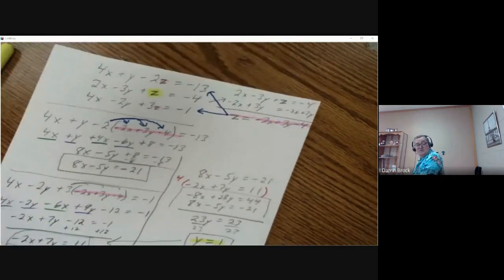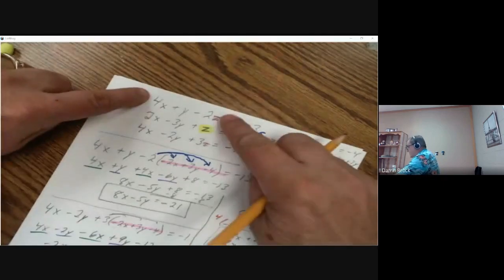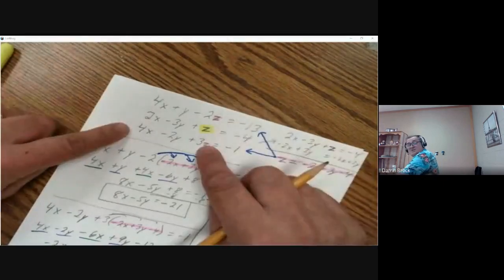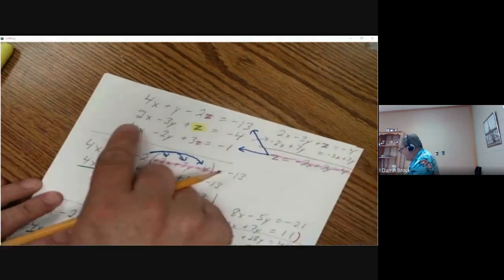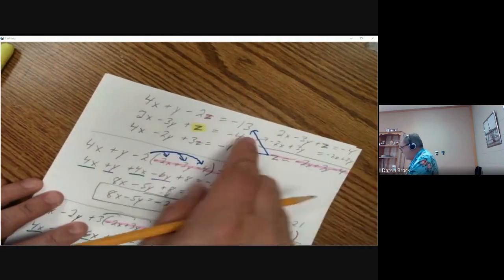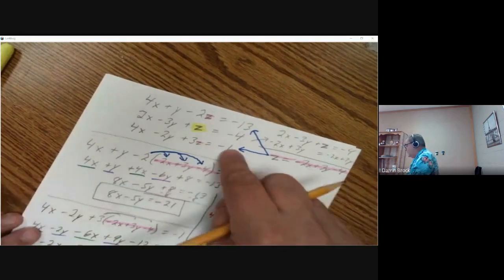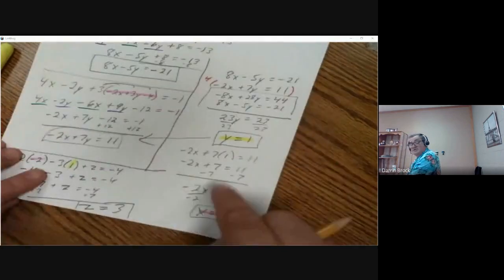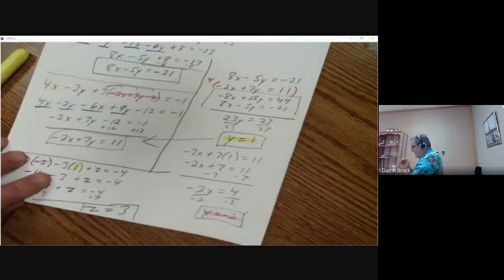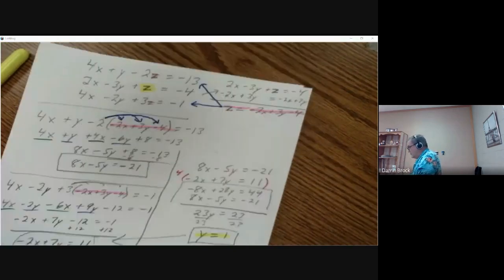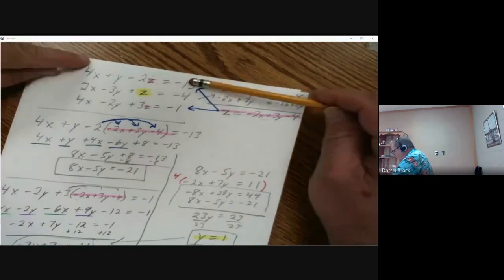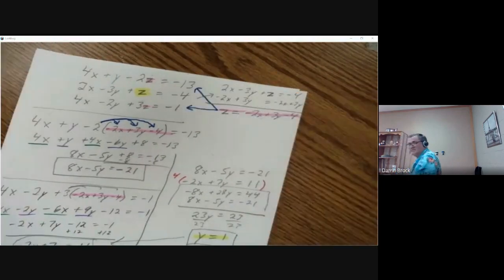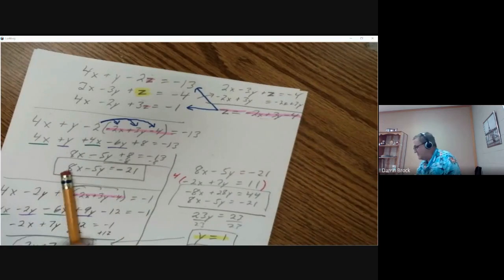And if we use those numbers and substitute them in all three of these equations, all three of those equations will be true. This will equal -13. This will equal -4. This will equal -1 if we use this x, y, and z. So that's why we call it a solution to a system of equations. That same solution will work with every equation in the system. Every one of them will work with that X, Y, and Z.